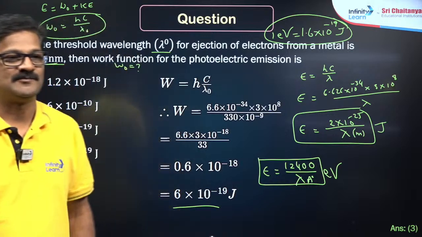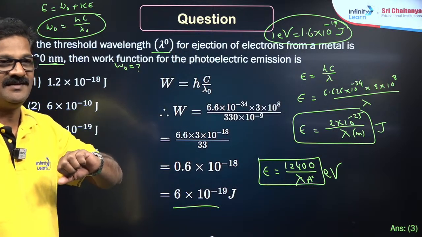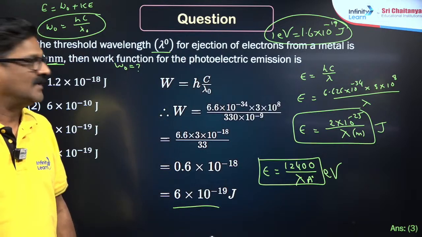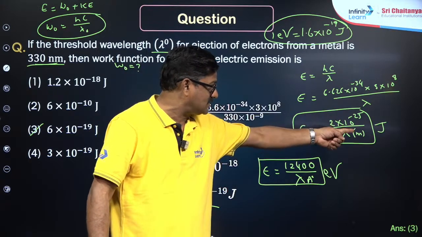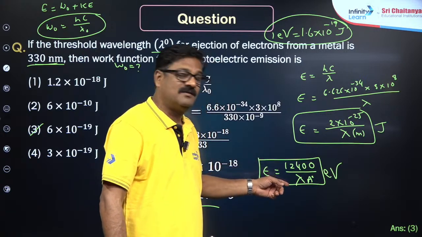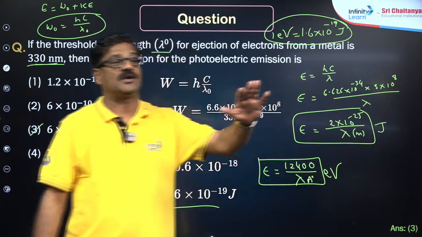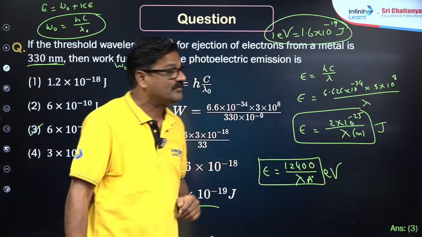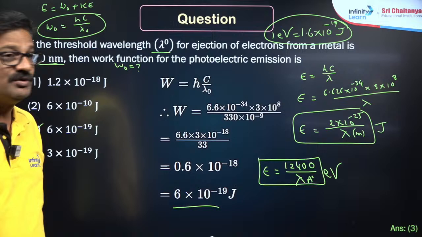This is the better one. Boxes are given. You can use this whenever lambda is taken in meters, so that your answer will be in joules. You can use the other when lambda value is in angstrom, and the energy value will be in electron volt. When converting electron volt to joule, 1 electron volt is equal to 1.6 into 10 power minus 19 joules.